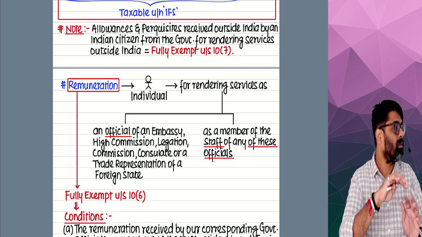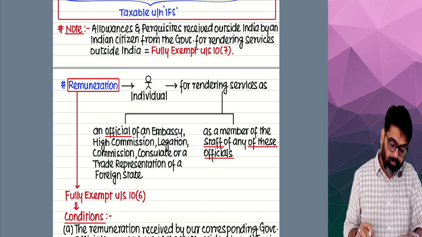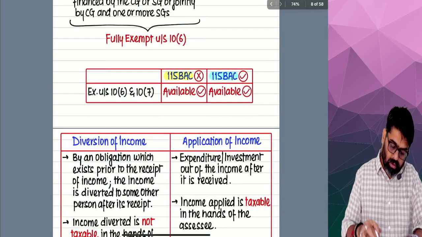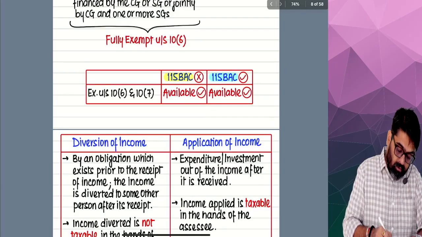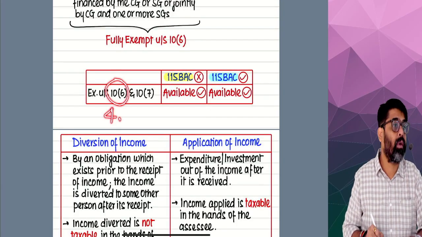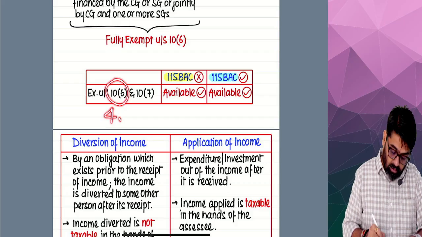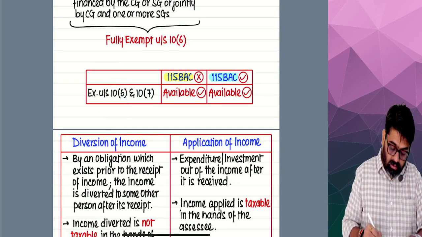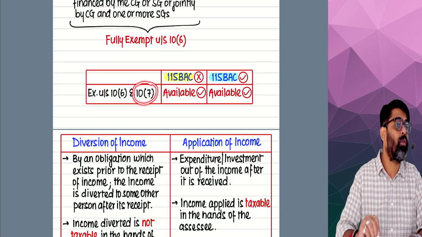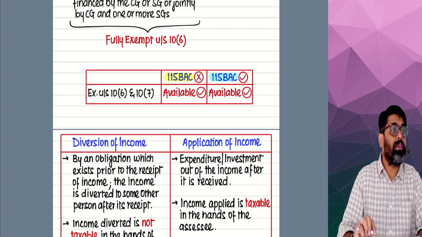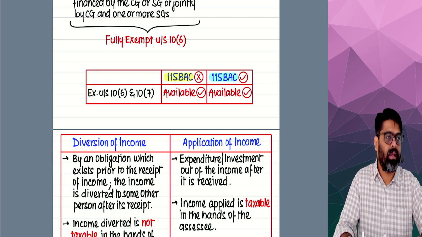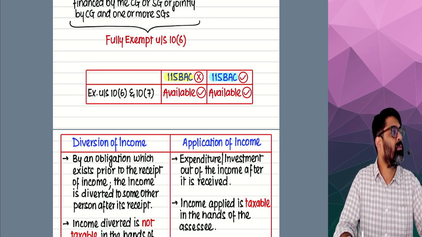This entire thing we have done yesterday. Now see, we had discussed about 2 exemptions. Under 10(6), there are 4 types of remuneration and salaries which are exempt, and there is 10(7) also, which says that foreign allowances and foreign perquisites are exempt. The exemption under sections 10(6) and 10(7) is available irrespective of the regime which you are following.